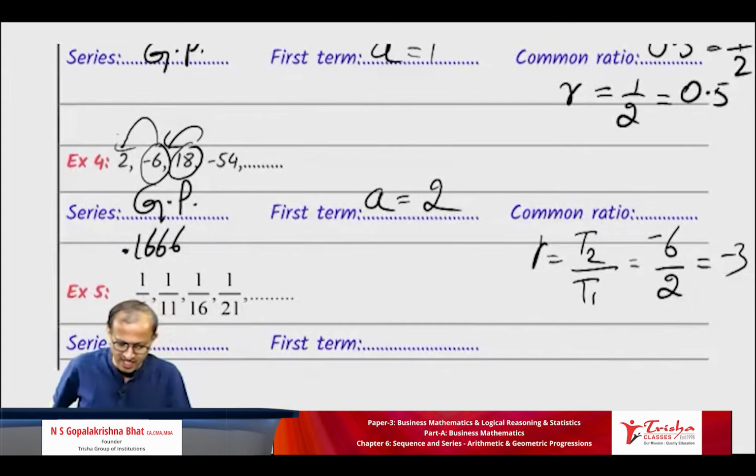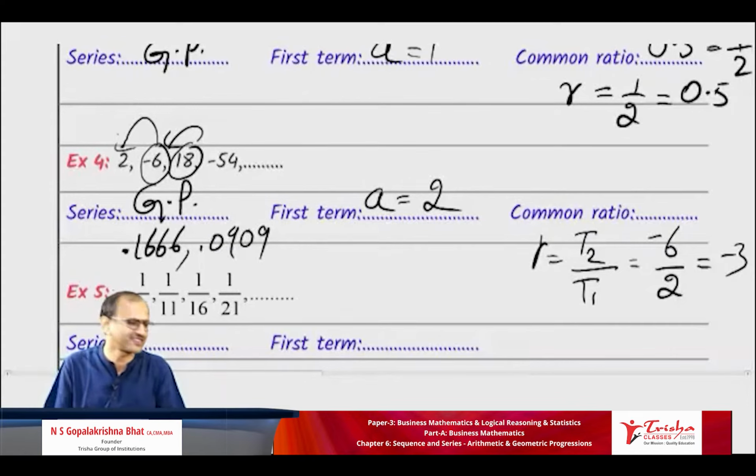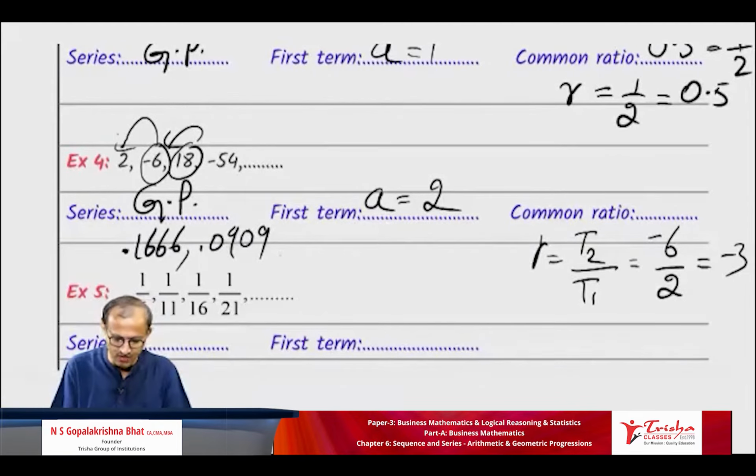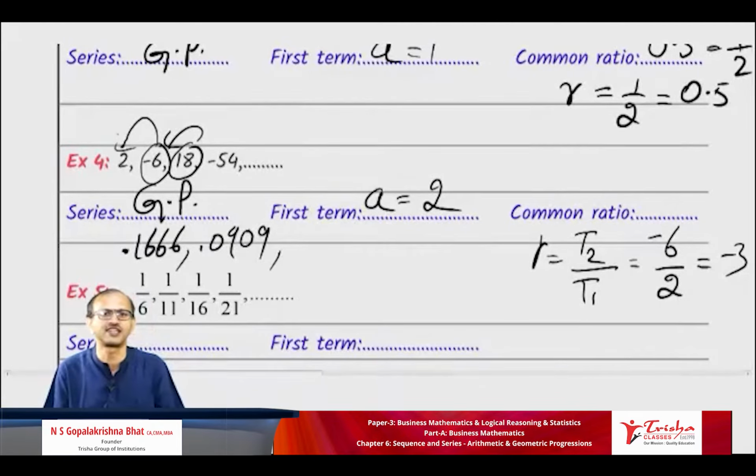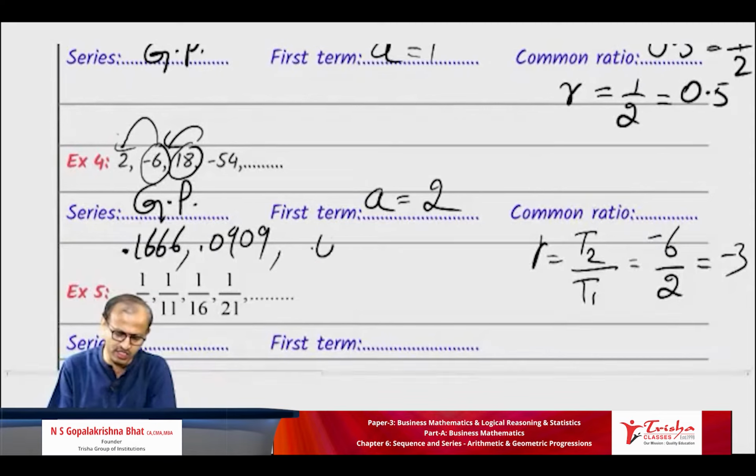Tell me 1 by 11, is it 0.0909? No response from you. 1 divided by 11. Okay, 1 by 16: 1 by 8 is 0.125, so it is 0.0625.